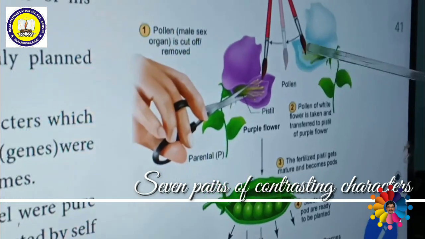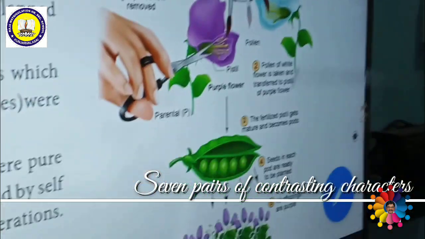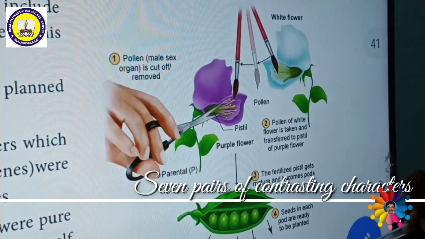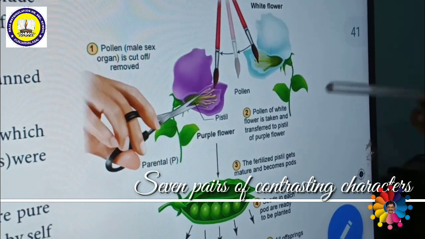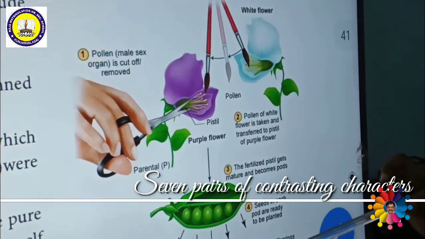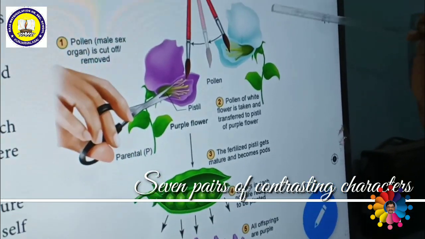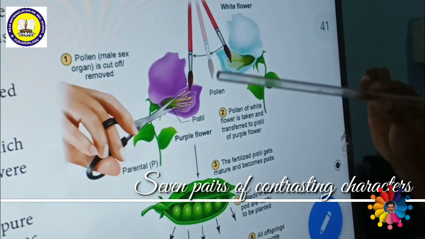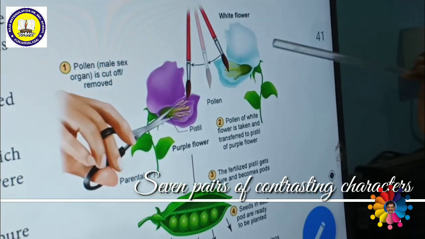That character is dominance. In this flower, recessive character genes or alleles are also present inside, but even so only the purple color appeared. That means purple is dominant over the white flower, and white is recessive.